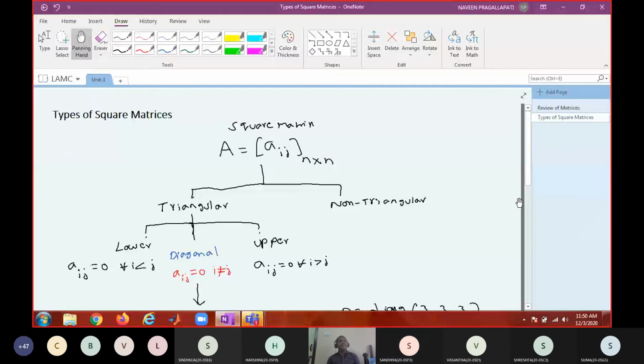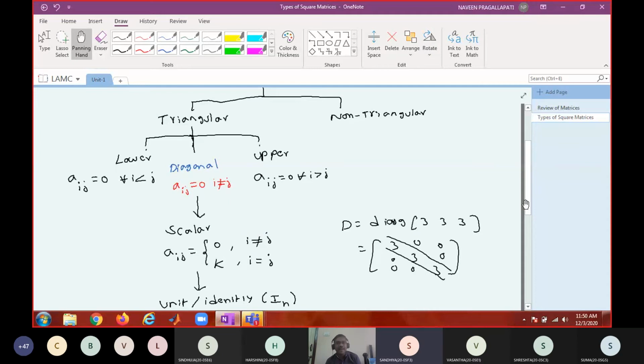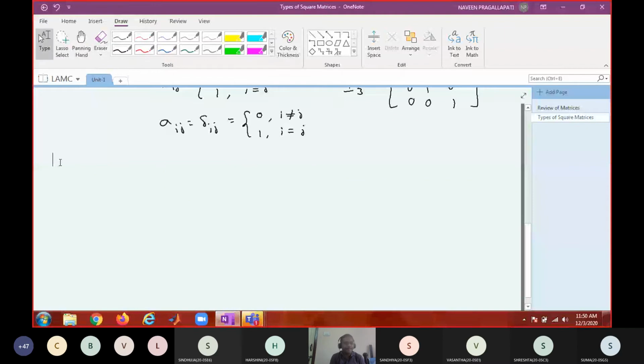Is this clear? So this is one classification of square matrices. Like this, there are several classifications of matrices. We have just seen one classification. Now we'll see some operations on matrices. Before going to some other types of matrices, we'll see some operations on matrices. Before that, when do you say two matrices are equal?